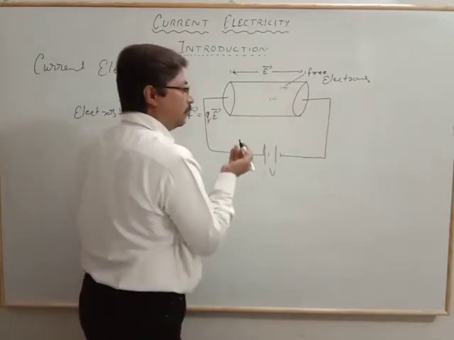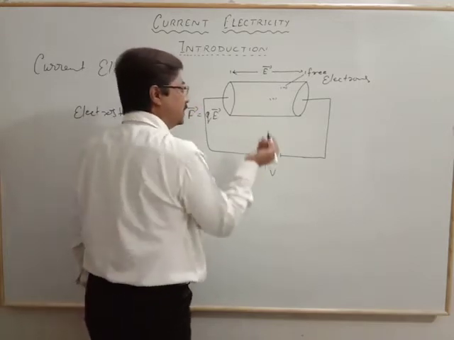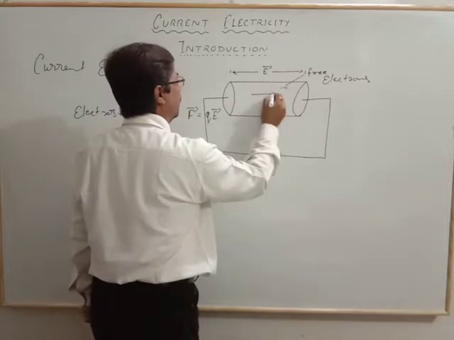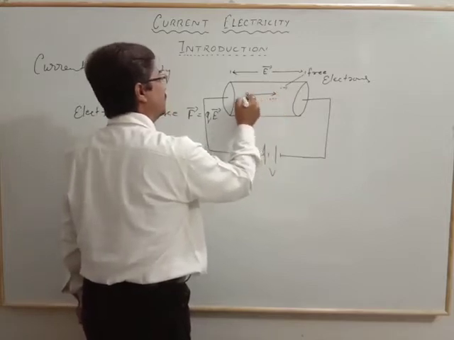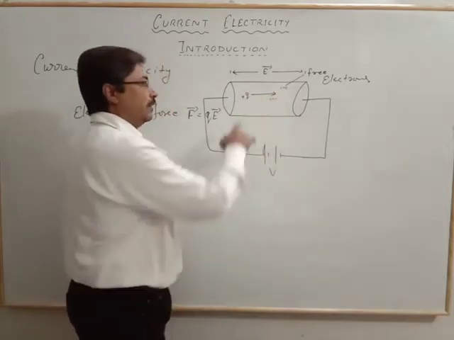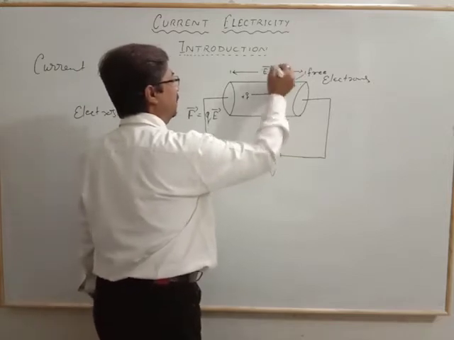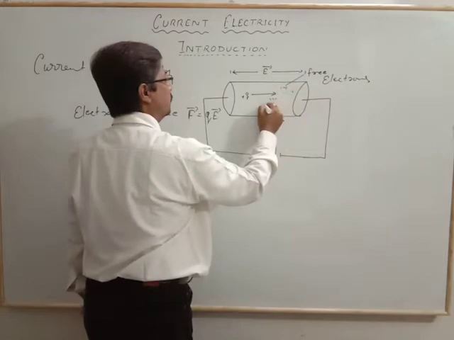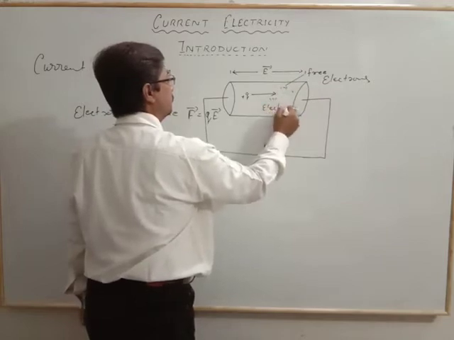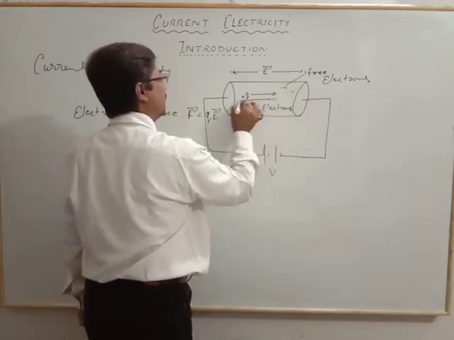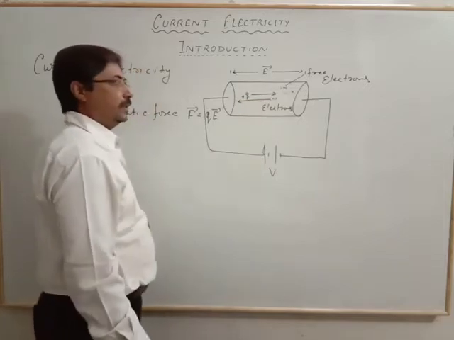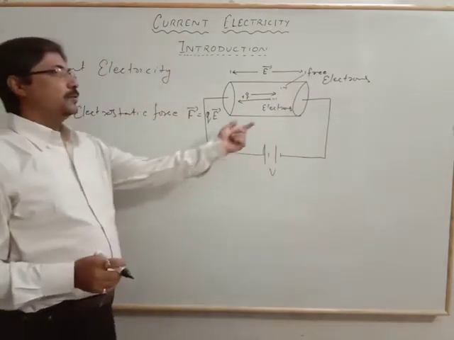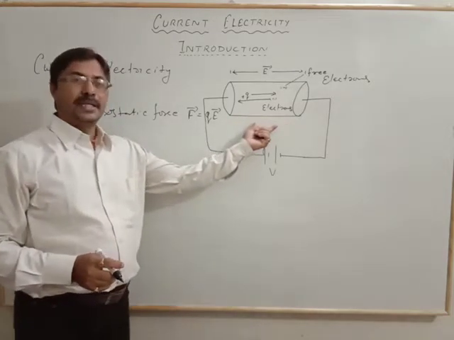If we consider the positive charge Q, as in conventional current, it will move along the direction of the electric field, but the electrons will move against the direction of the electric field. That is how the charged particle moves in a conductor.